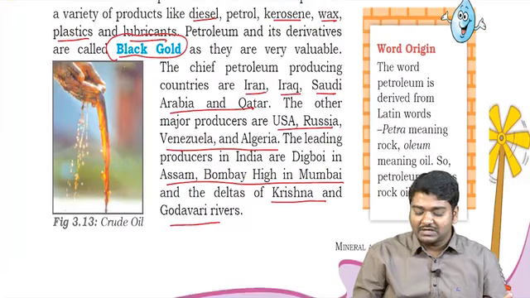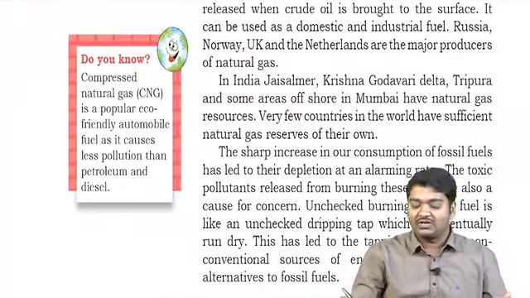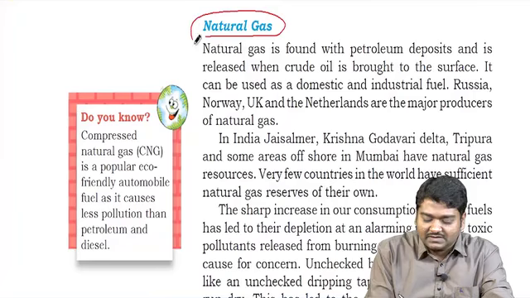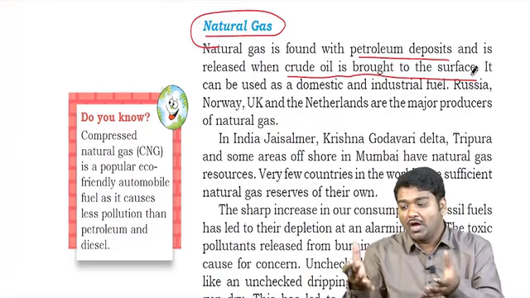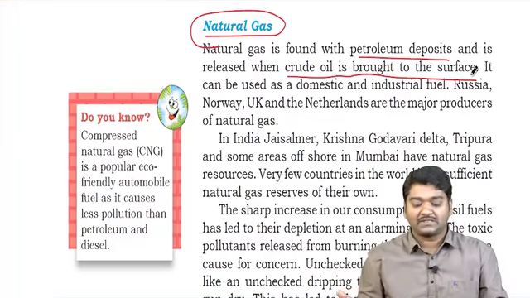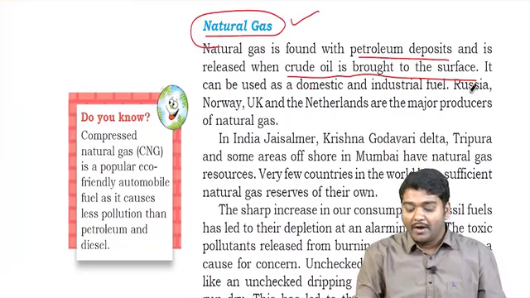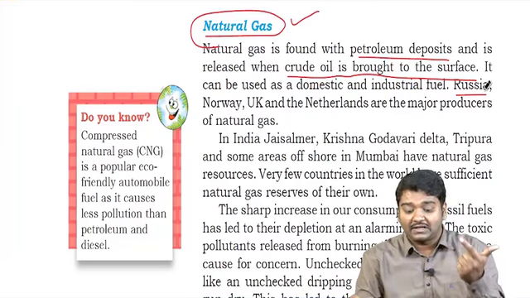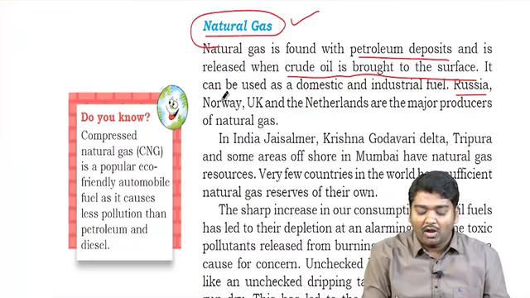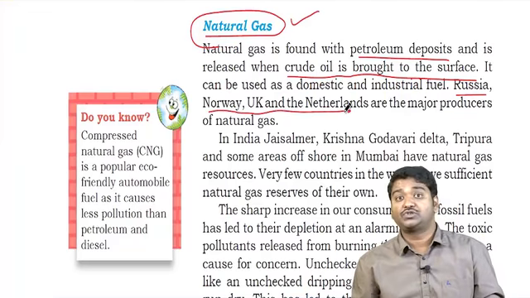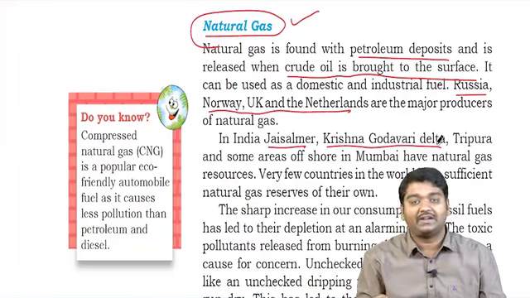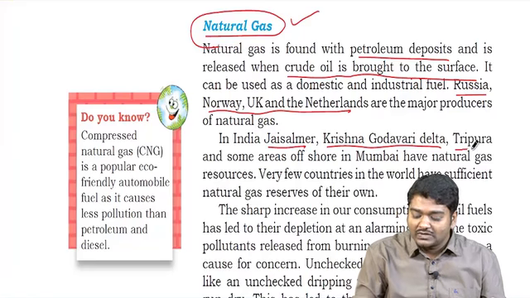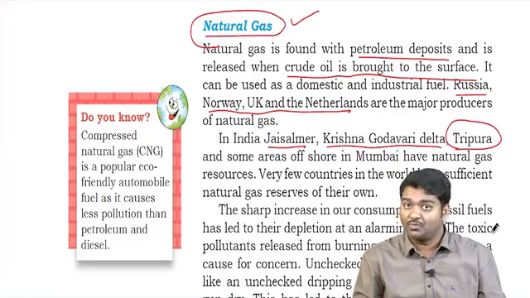You have new things where wind energy, tidal energy are all present. So let's quickly see some of the non-conventional things that we have. Natural gas. Natural gas is found with petroleum deposits, and it is also released when crude oil is brought to the surface. Whenever you bring the oil to the surface, along with this the gas comes out, it is natural gas. Russia has the largest, Qatar has the highest natural gas. Along with that, Norway, UK and Netherlands are also great producers. In India, Jaisalmer in Rajasthan and Krishna Godavari Delta usually we see. Tripura is also one region where natural gas is said to be present.